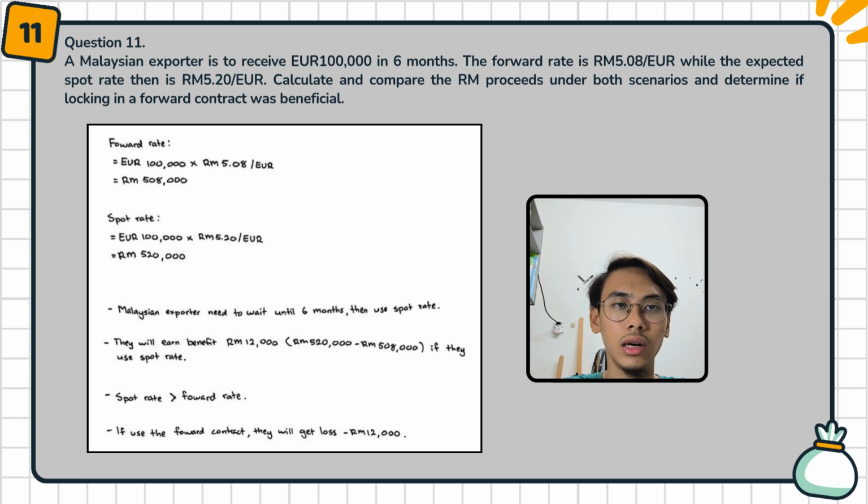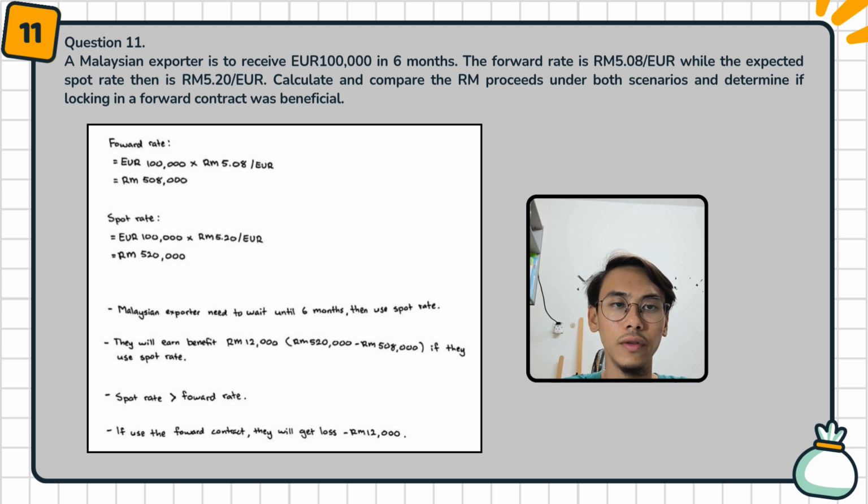The RM 12,000 we can calculate by RM 520,000 from the spot rate minus RM 508,000 from the forward rate. There we get the benefit if they use the spot rate, which means we can conclude that the spot rate is more than the forward rate.